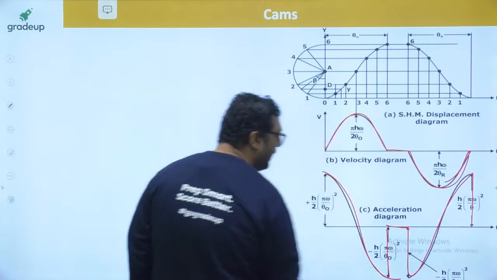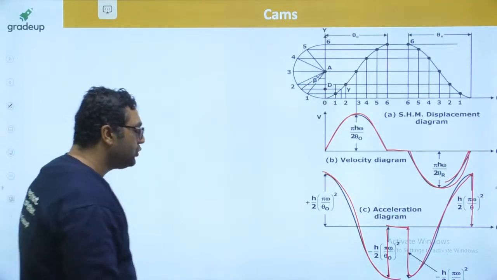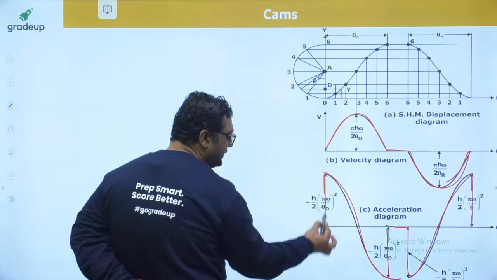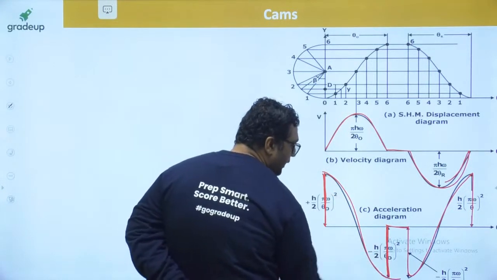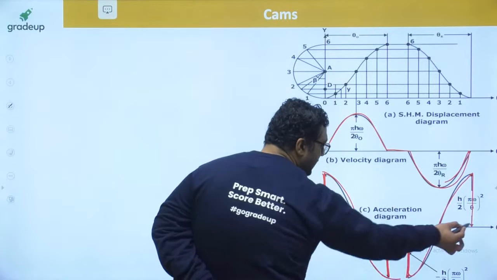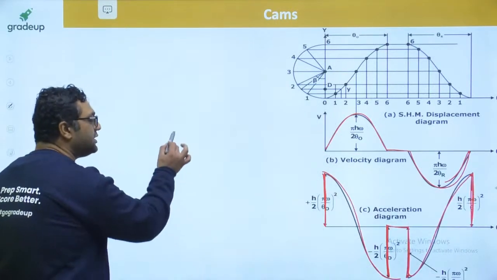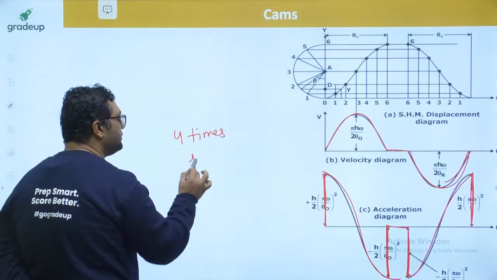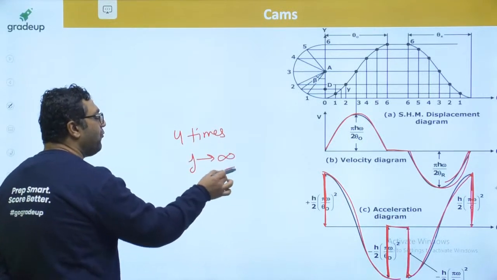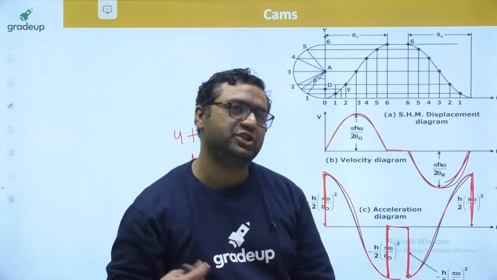We can prove it, and in the classes we prove it, but here proofs are not required. So you can see here acceleration is increasing in 0 time, here it is increasing in 0 time, here it is decreasing in 0 time, here it is increasing in 0 time. So my dear, this time 4 times the jerk becomes infinite. This type of motion can be used for medium to high speed applications.